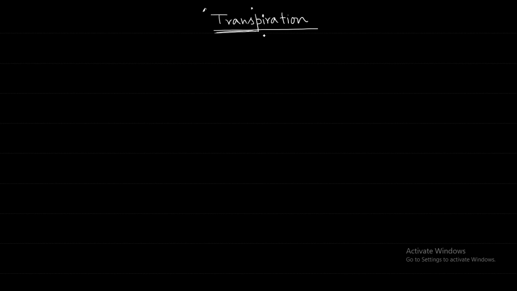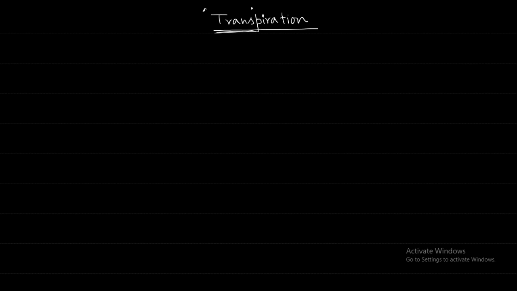Perspiration means sweating. For example, it is a very warm day. One way is we say the person is perspiring a lot, that means sweating a lot, it is a very warm climate and so on. So transpiration means what? From the leaves, there is a loss of water.